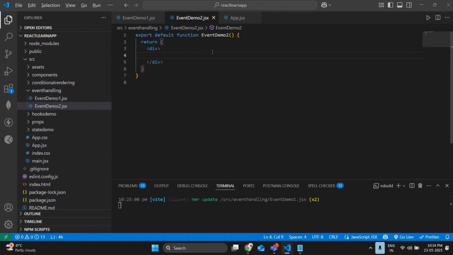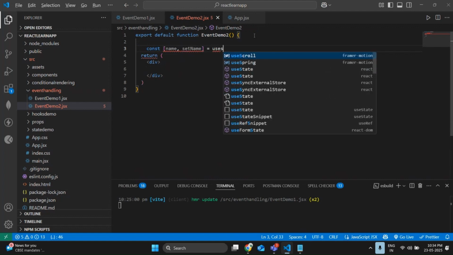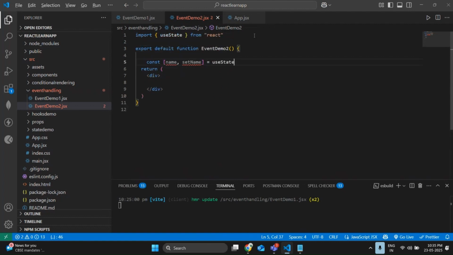Done. So let me use the same code again: constant name, comma, setName is equal to useState of double quotes, null. I already clearly told you what is the use of useState hook, to manage the name input.